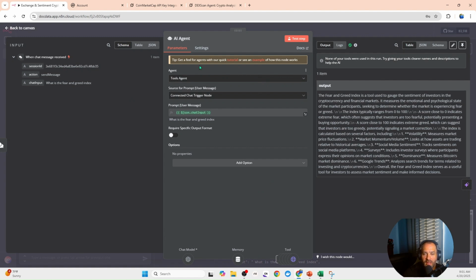So now what we need to do is we have this set up. It's getting information. So basically, let's run down what's happening. We have the input, which comes through. It gets sent to the agent. It gets sent here. So we see that right here as the prompt. So once this is complete, what we need to do is go down here to add an option. And it's going to give us the option for a system message. So now it gets the prompt for the information, and now we have to give it a system message. So I'm going to copy this over and show you what we're doing with it.